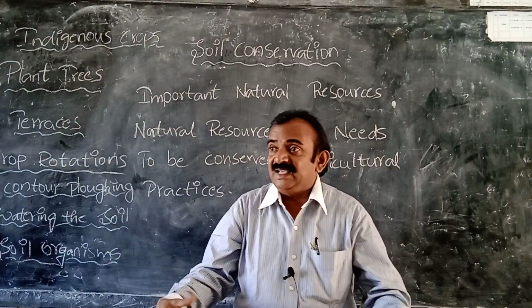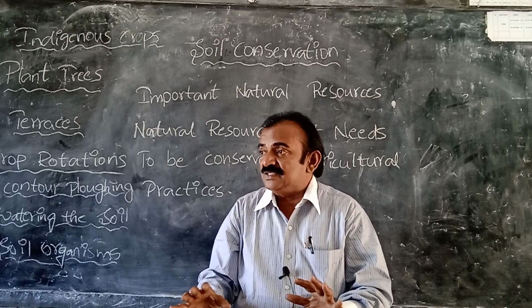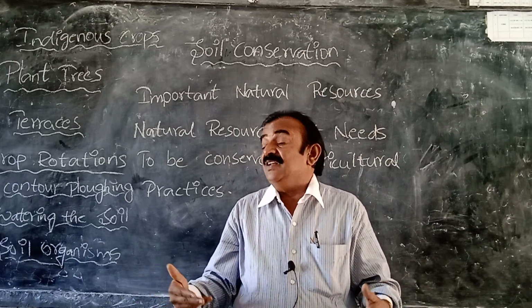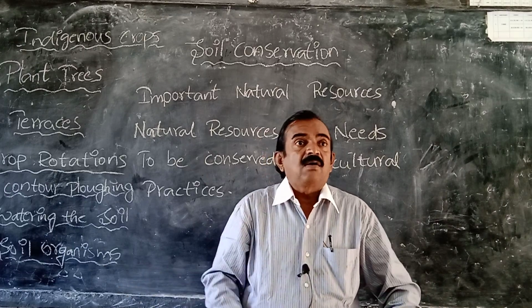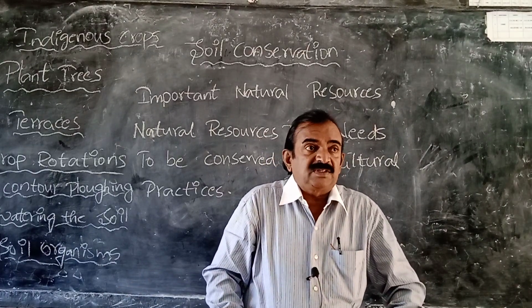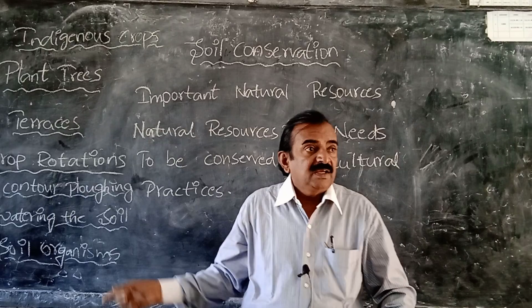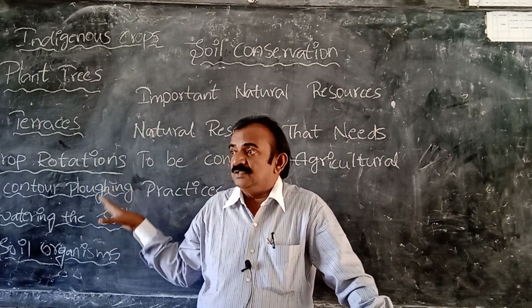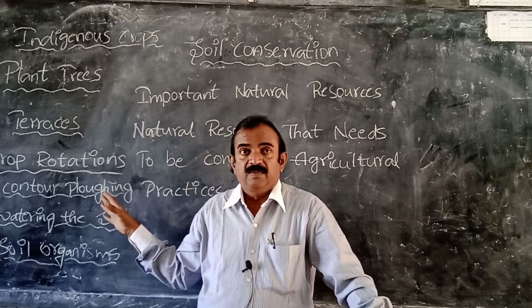Earthworms are called friends to farmers. Why? Because they are making burrows and making the soil what? Fertile by producing what? Their feces, and their feces are having what? Organic substances, sodium, potassium, magnesium, calcium, like that. In this way, we can prevent soil damage. We can conserve the soil. So all these steps we need to follow.